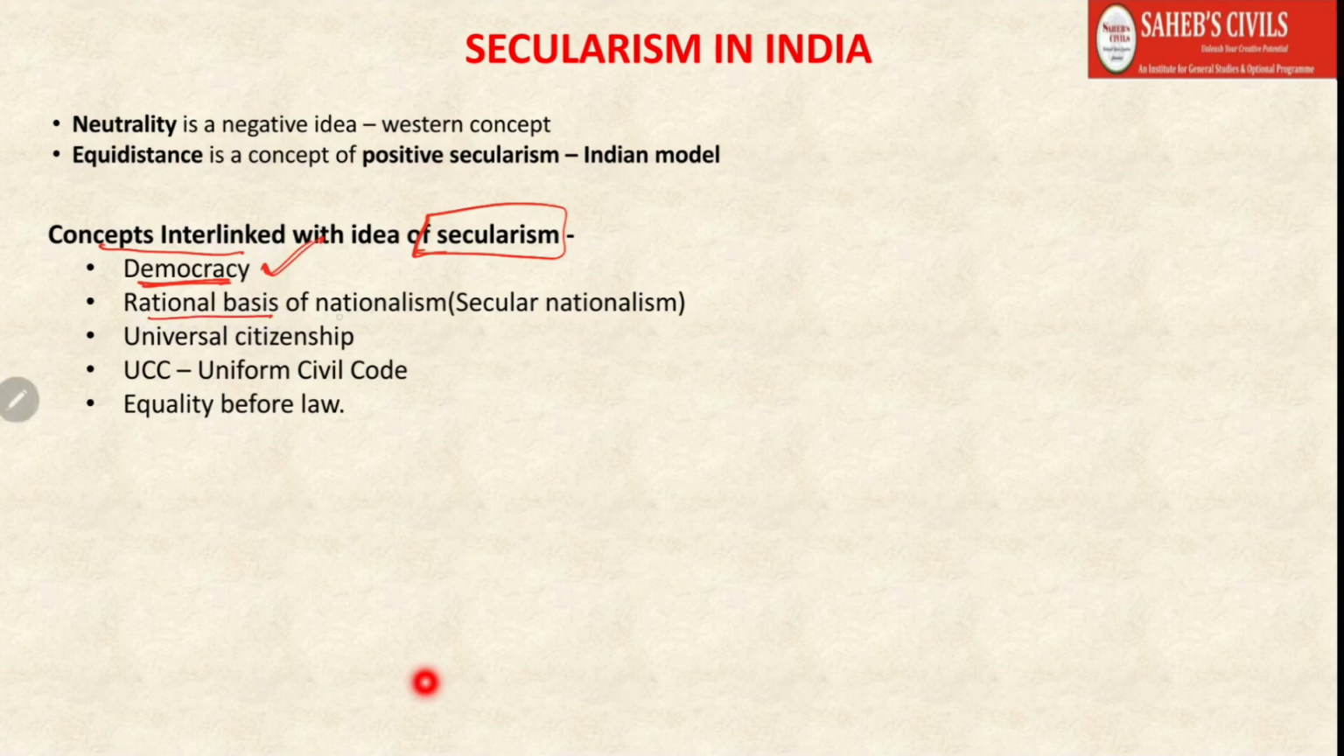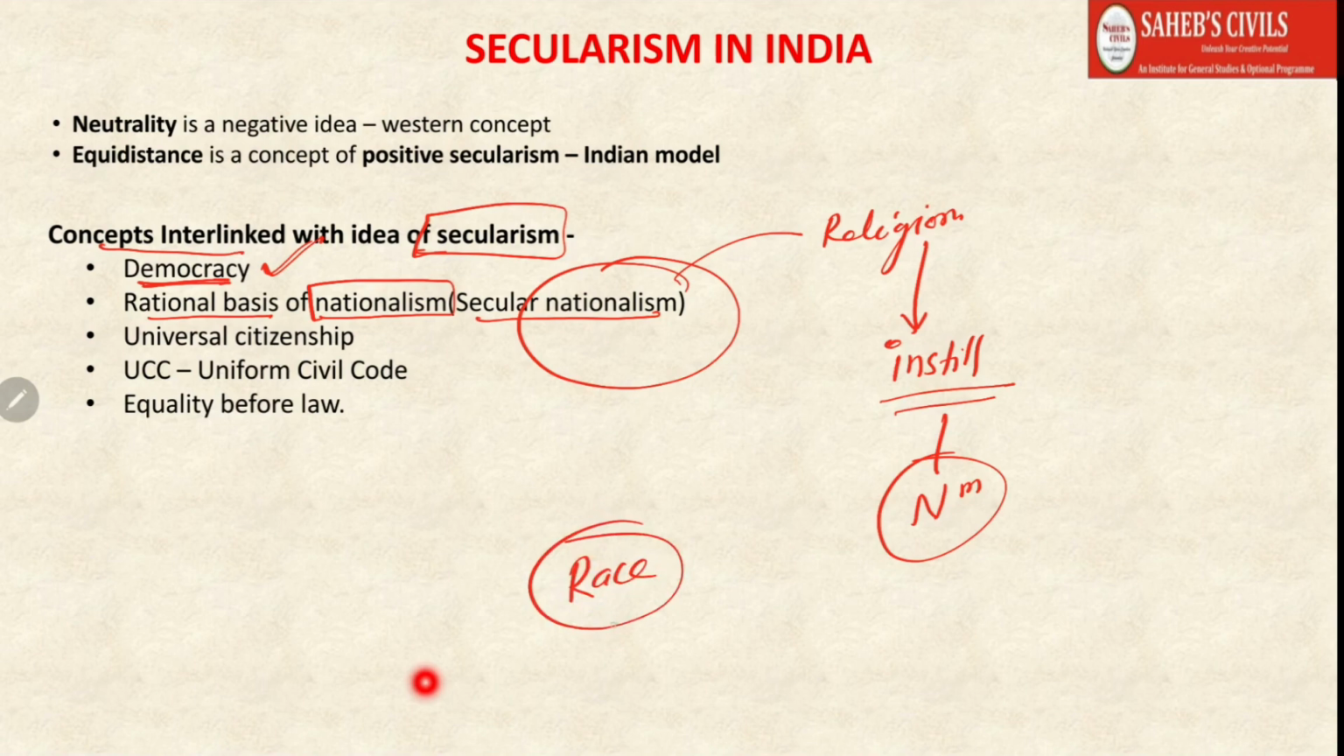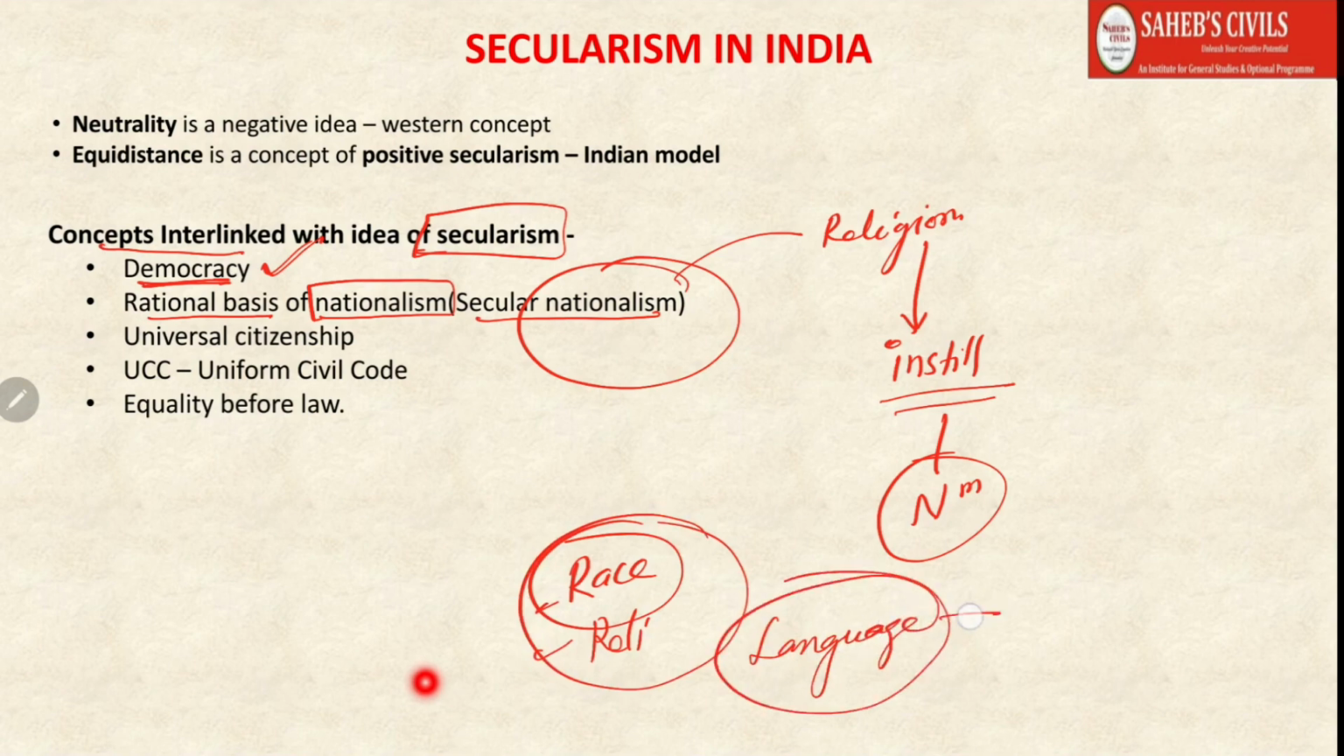Then there is the rational basis of nationalism, which should be secular. Nationalism as an idea could be based on religion also, for example in countries like Saudi Arabia and Iran, where they have a theocratic government. In those countries, religion could be used as a tool to instill nationalism. You can use any of the ethnic identities. Some countries can use race, or religion, or even language. In the older days, language was used as one of the bases of nationalism.